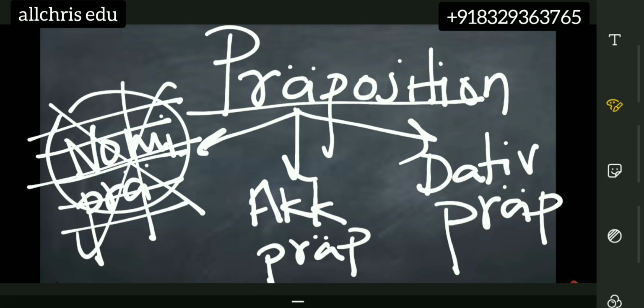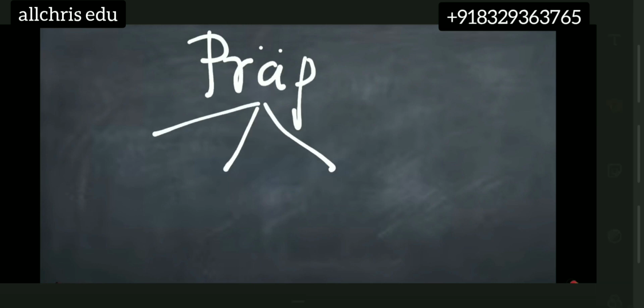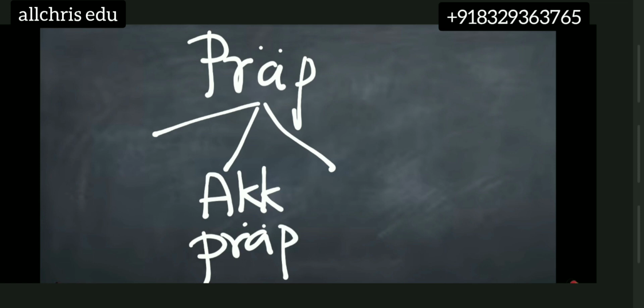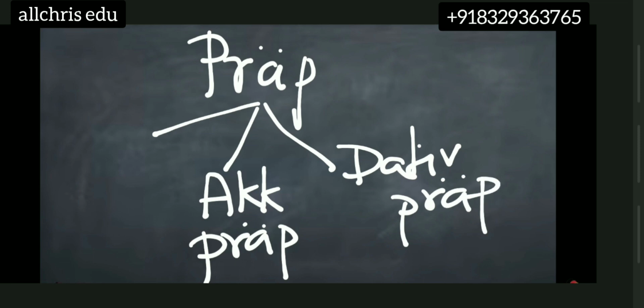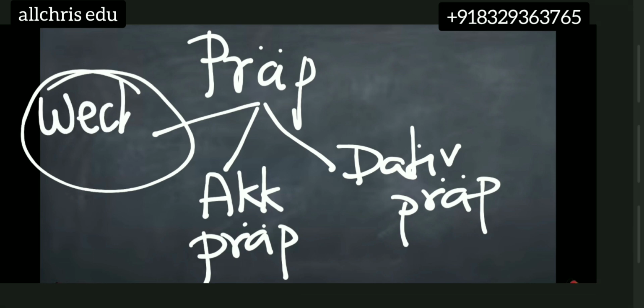Okay. So in preposition topic, children, at present we have 3 concepts. This one is accusative preposition. We are going to see that too. And then we have a dative preposition also. This third one is called in German Wechsel preposition, children.